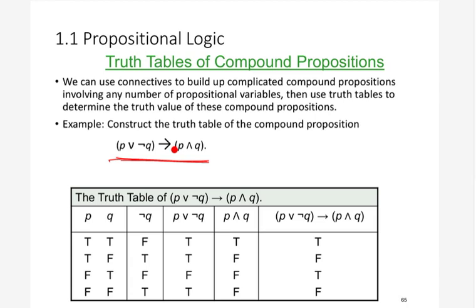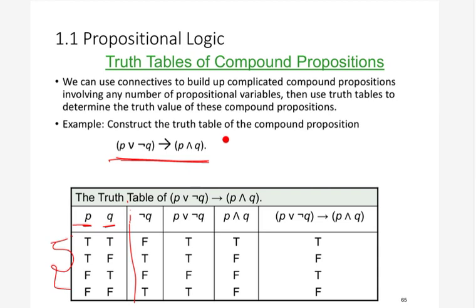Now, since we need to make the truth table for this complete thing, if you are an expert, you can directly write this truth table. You do not need to write these 3 columns. But if you are a beginner, you can divide this into parts.